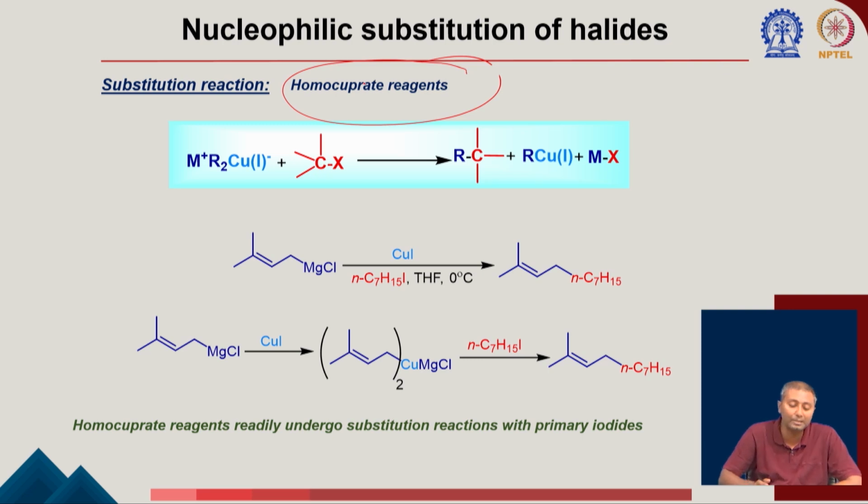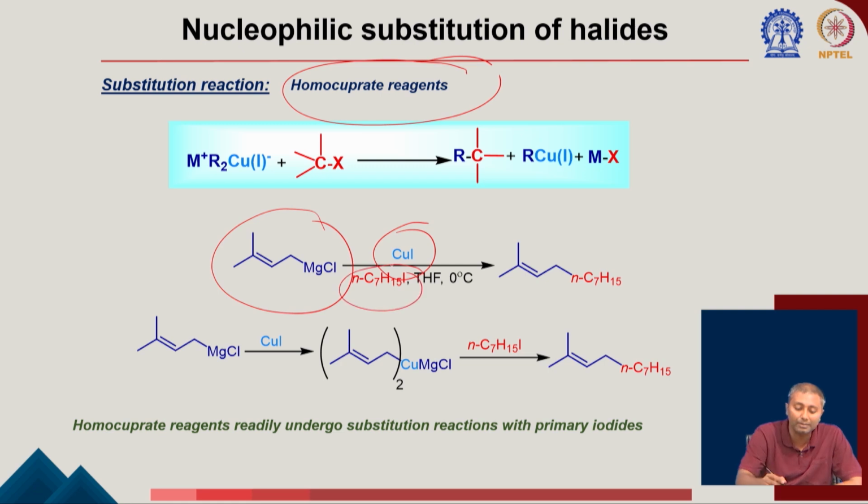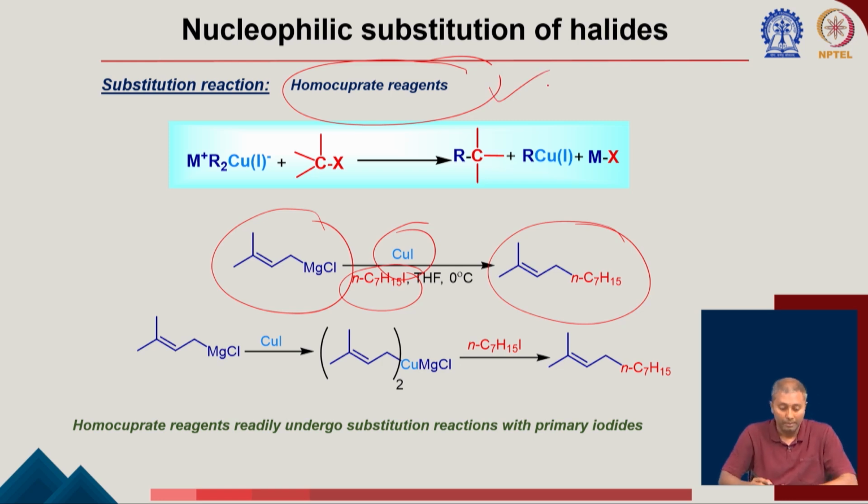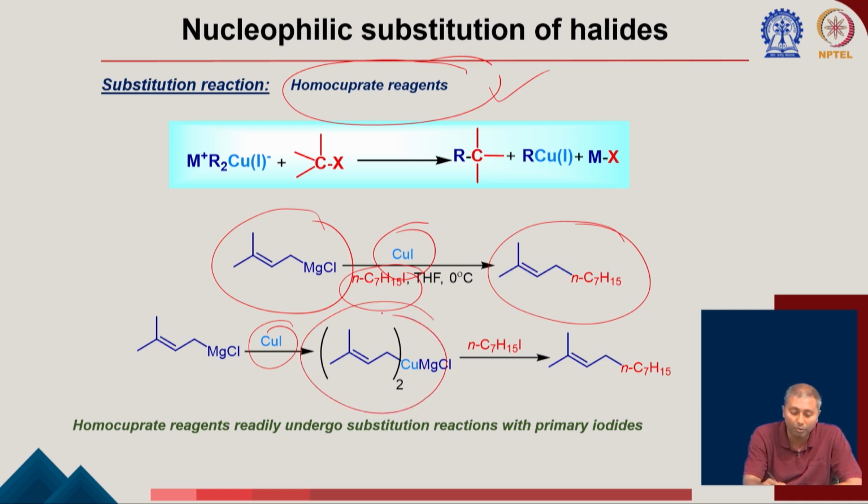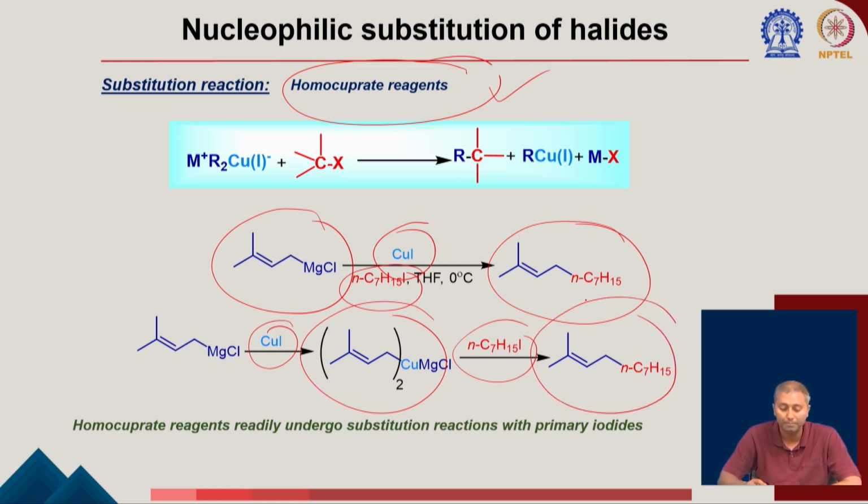So you see a very similar thing happening. You have this corresponding Grignard reagent, you use copper iodide and the alkyl iodide. Now what is going to happen? The Grignard reagent is going to go for a transmetallation with the copper iodide to form the corresponding cuprate, and now it is going to react with the corresponding alkyl iodide to get to the corresponding product. So this is the homocuprate reaction. And then you have seen the mechanism here, it's reacting with the copper iodide to form this corresponding homocuprate. Now it is going for SN2 reactions, or it can go for the oxidative addition and the reductive elimination to get to the corresponding product.